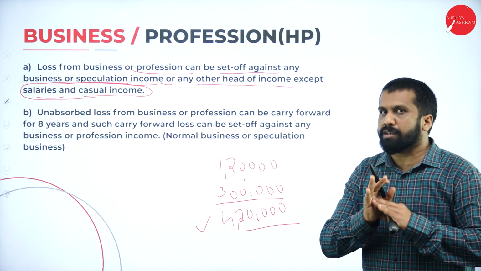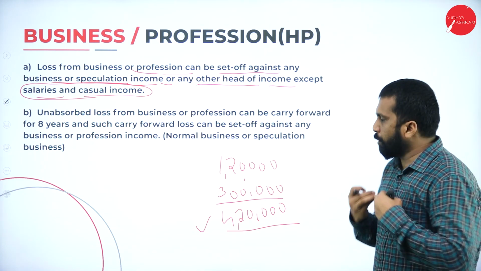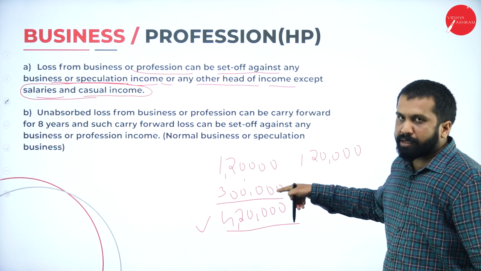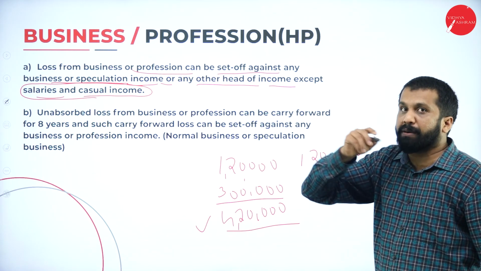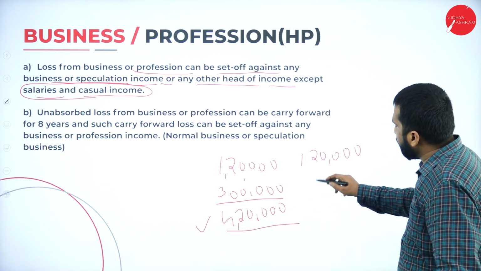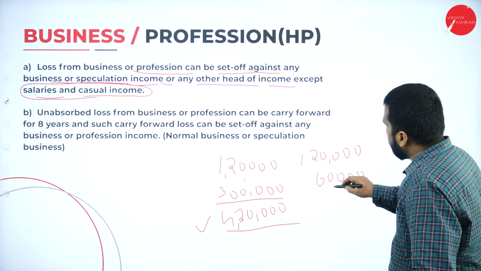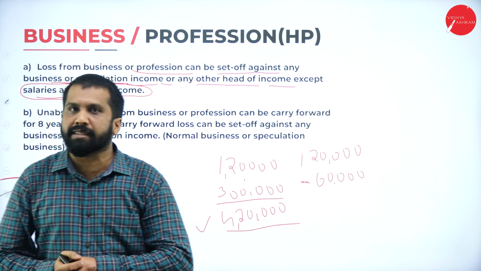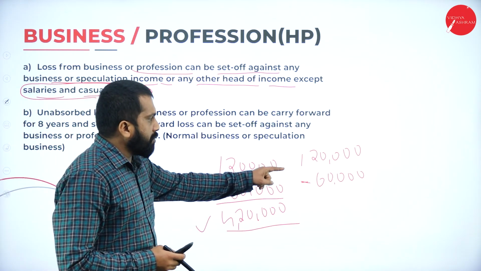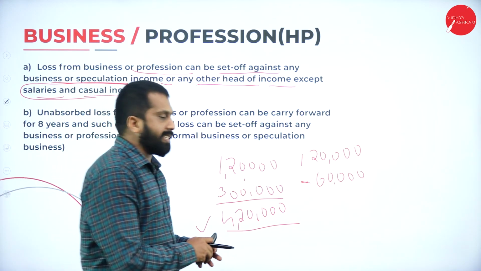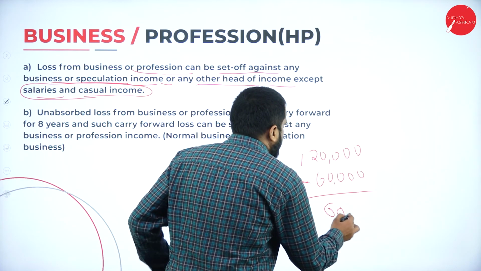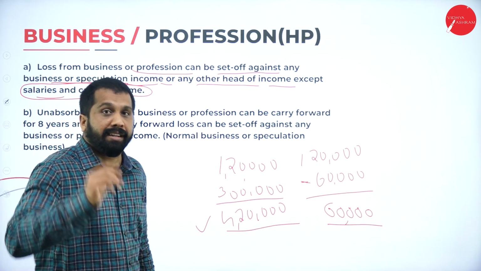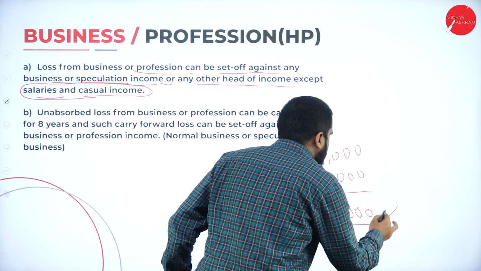This is last year. This year what happened? I got 1,20,000 salary, but tuition income is 0, and I paid rent, so it will be minus 60,000. What is my tuition income? Minus 60,000. Now, I am supposed to pay 1,20,000 minus 60,000, so tax on 60,000. Is it right? Wrong. It is wrong. Why?